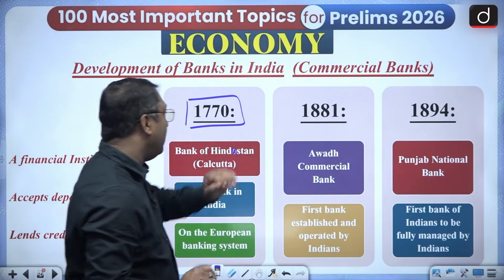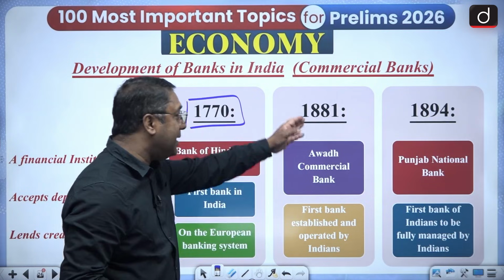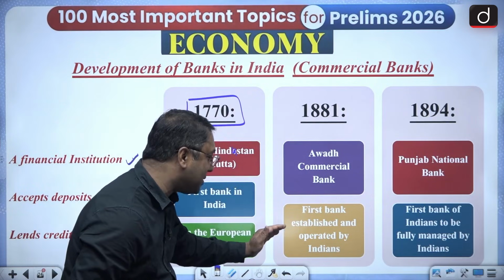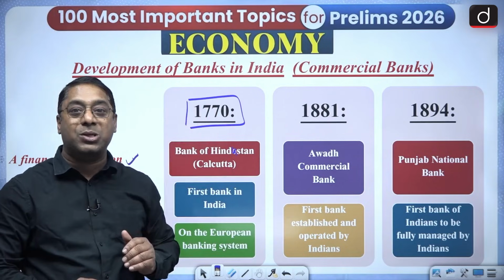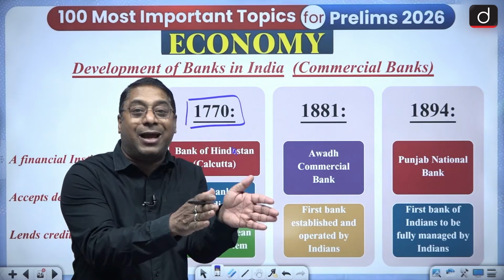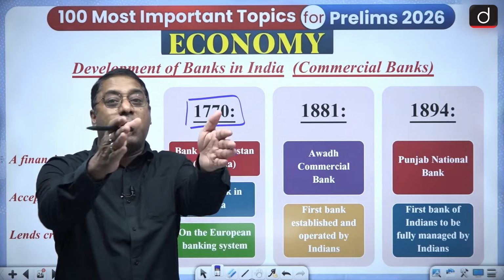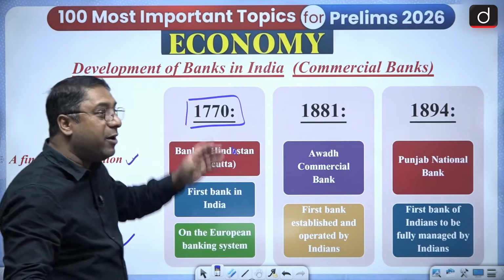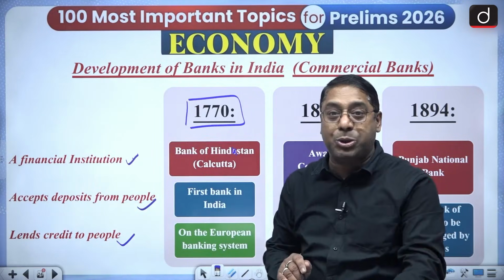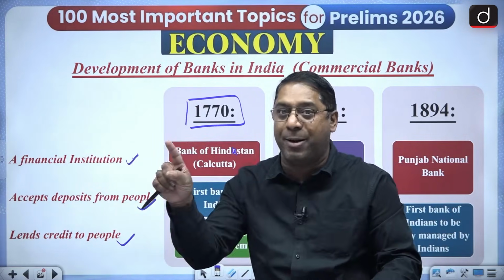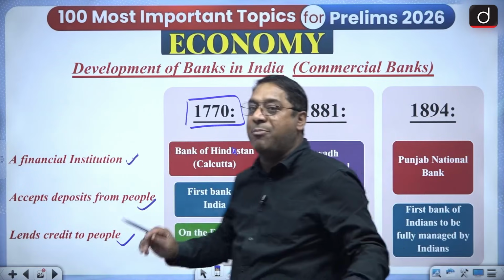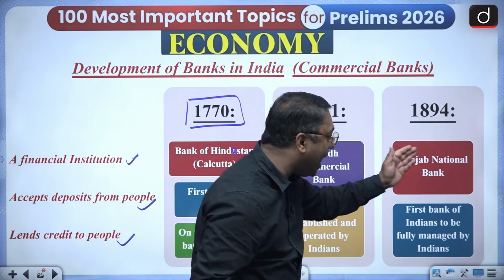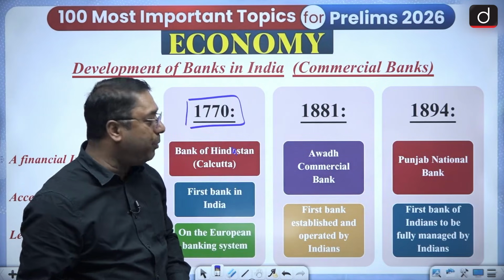Then after 11 years, 1881, the Awadh Commercial Bank came, and it was the first bank established and operated by the Indians. So the first bank operated and established by the Indians was the Awadh Bank, 1881. And what about 1770? This was a bank established in India, but it was not operated by the Indians. It was on the European banking system. And in 1894 came the Punjab National Bank, which we call PNB.